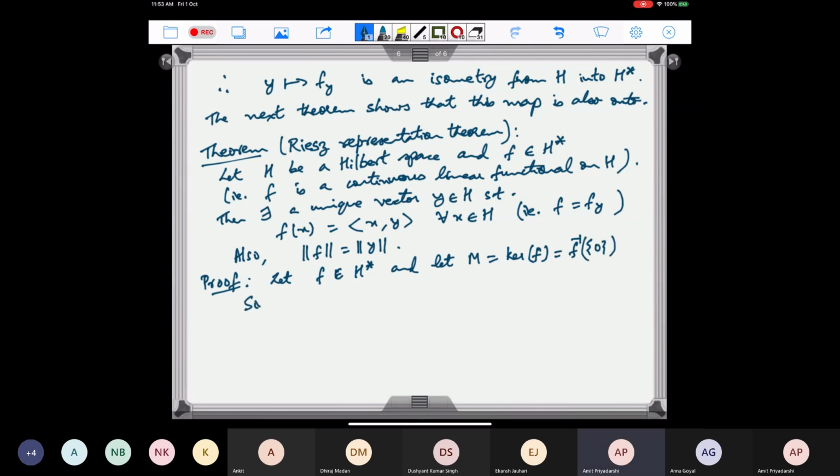Since f is continuous, M is a closed subspace of H. Right? The kernel is always a subspace for a linear map, and because it is continuous, it is also closed. So we get a closed subspace of H.